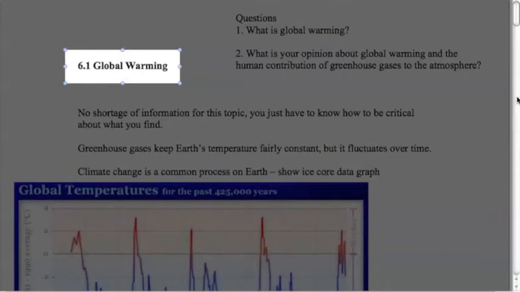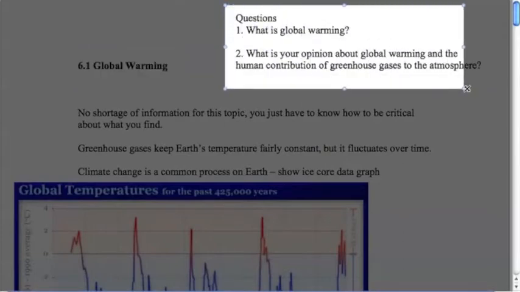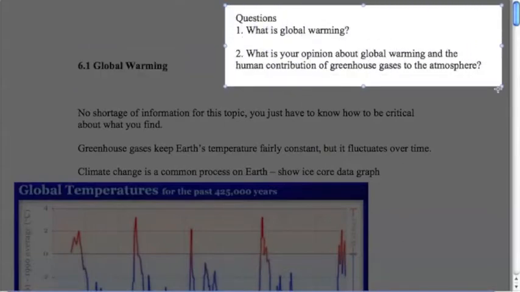Welcome back. Today we're going to talk about global warming. A couple of questions to think about when we start today. Global warming, what is it? And what is your opinion about global warming and the human contribution of greenhouse gases to the atmosphere?